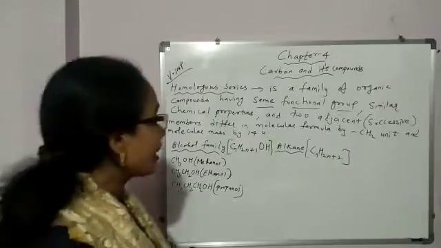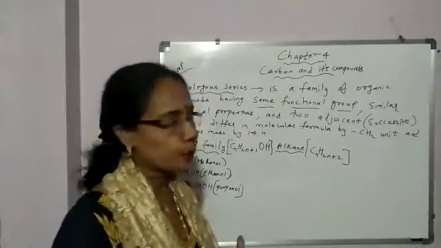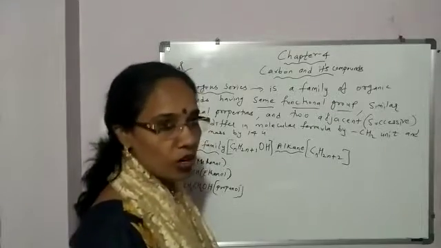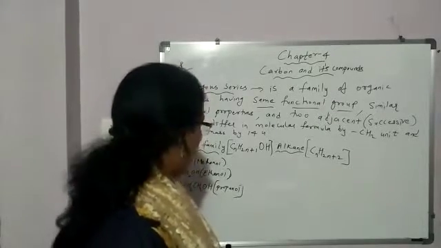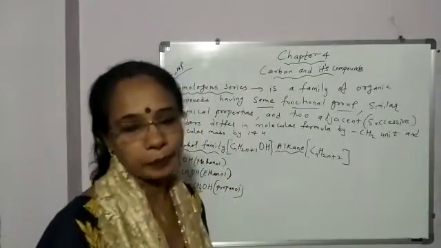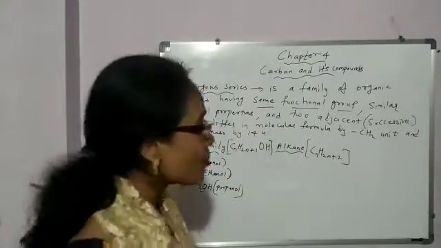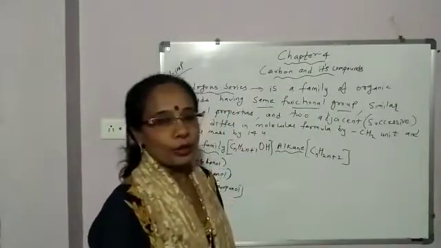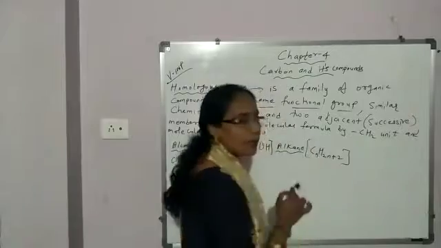Yes, students, we'll continue with homologous series. Now, next example, one alcohol family. This is one homologous series, alcohol family. Now, second homologous series, I am taking alkane. For alkane, students, the general formula is CnH2n+2, and n denotes the number of carbon atoms.